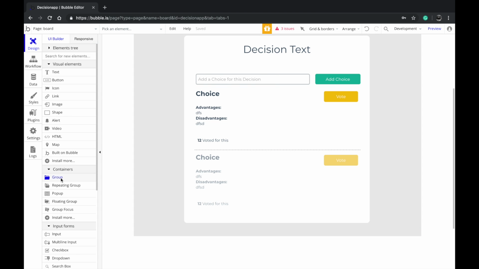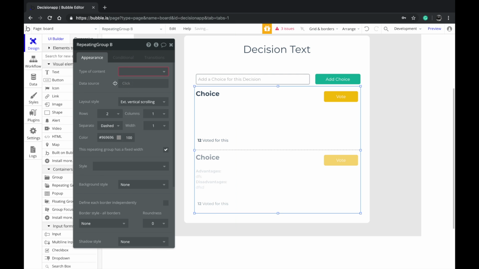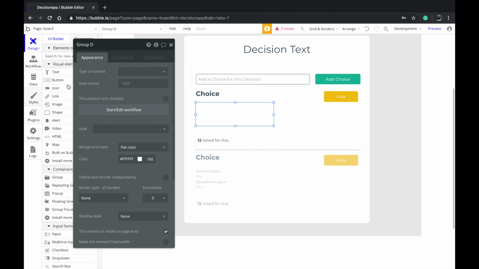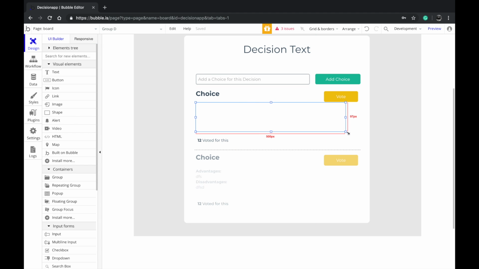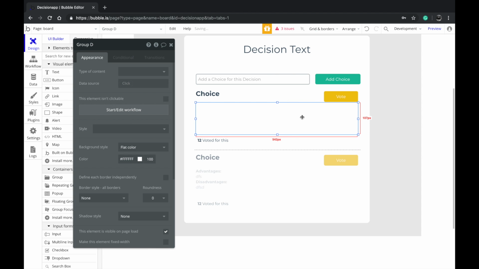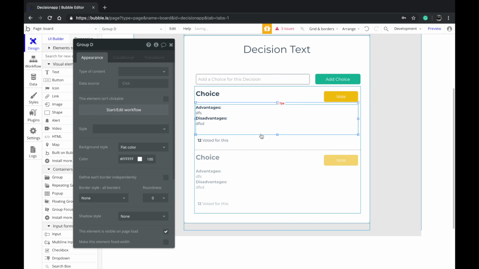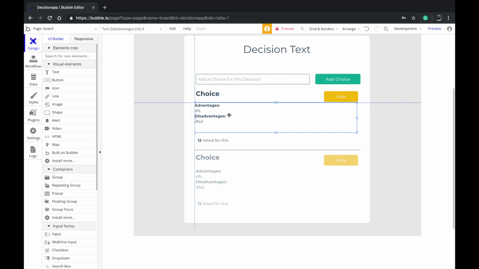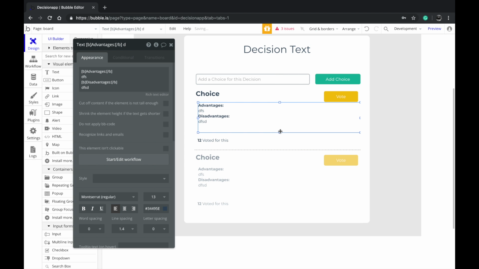Something else I'm going to do is add a group inside of this repeating group. By the way, this is another repeating group. It doesn't have any value. It's empty, because I've not created a data set for it yet. So I'm gonna extend this. It's always a good habit for every UI element, be it text, button, or anything, to put them inside a group.